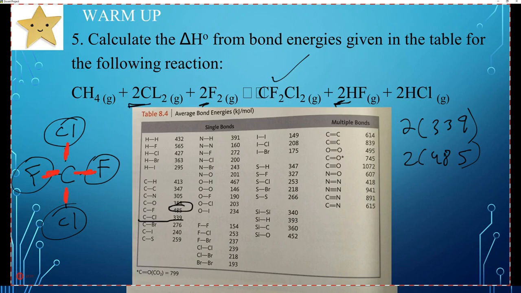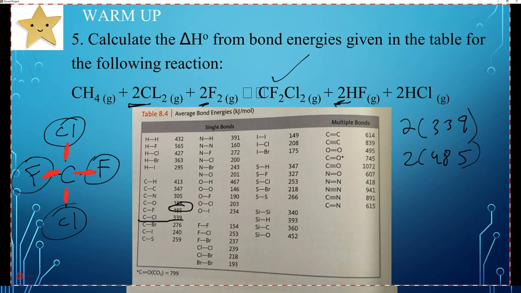So let's see here. Chapter 8. Let's see where this one's at. Bond enthalpies. Maybe this is in chapter 8? Chapter 7? Oh, here we go. So 4 of those, 2 of those. I guess we did use them. Okay, so we're going to need them. So you do need the coefficients.